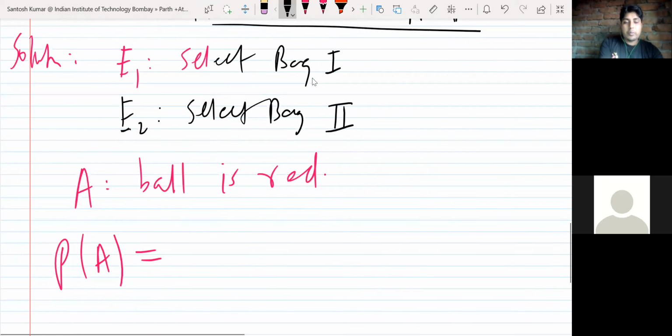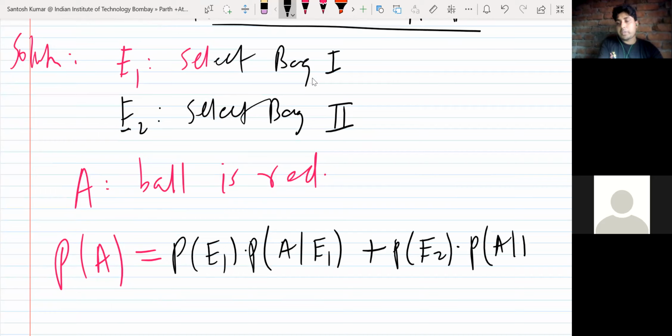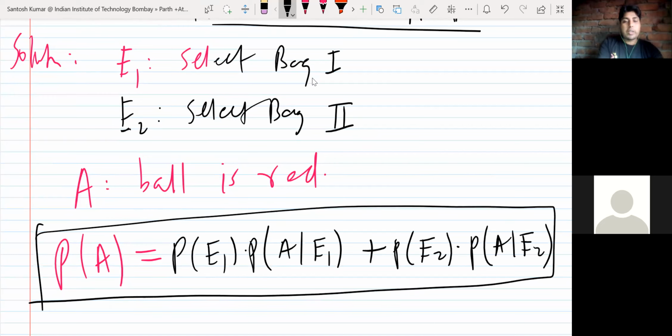So you can write the formula as probability of E1 into probability of A given E1, plus probability of E2 into probability of A given E2. This is the formula for total probability. Okay, so there are two possibilities. Try to understand the logic behind this formula. Either you will select the first bag and draw one ball, or you will select the second bag and draw one ball.